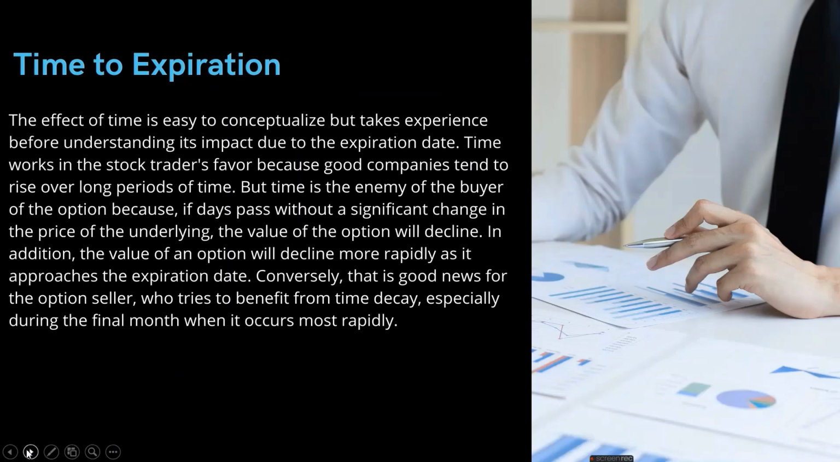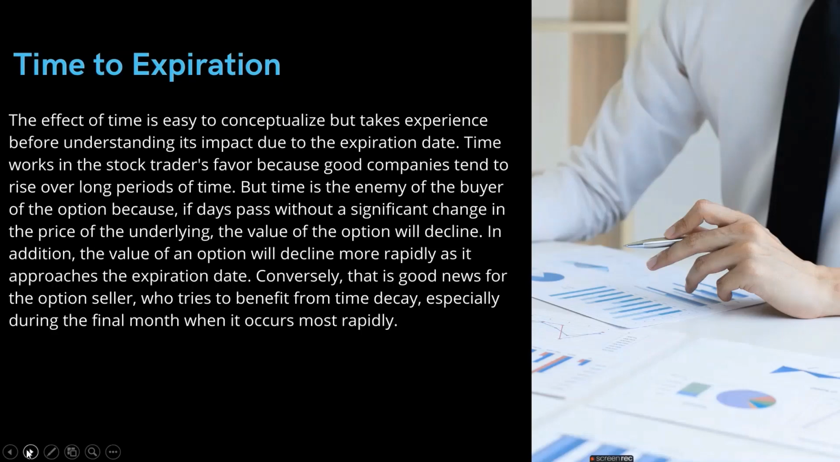Second is the time to expiration. The effect of time is easy to think about, but it takes experience before understanding its impact. Time works in the stock traders' favor because good companies tend to rise over long periods of time. No better example for us than Reliance. Reliance was trading at around 700 to 800 rupees 2 years ago, but today it is trading at 2100, 2200. The foundations of the business have to be good so that it increases by a certain amount during a certain period of time. Those are investments for a long period of time, so it is good for us.